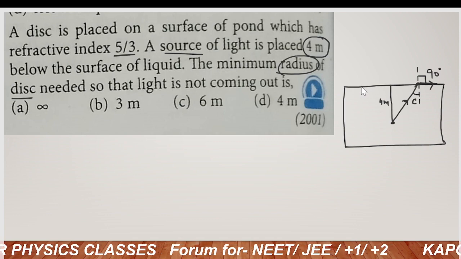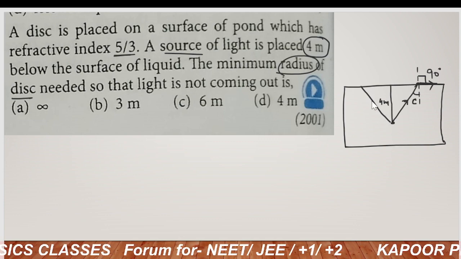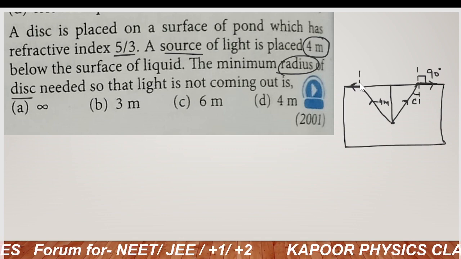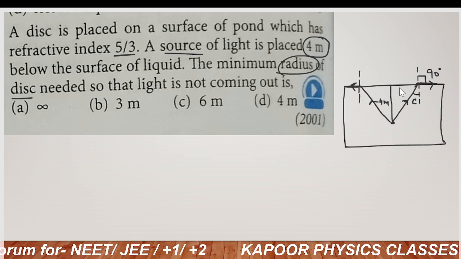Similarly, on this side, the same diagram will be formed.